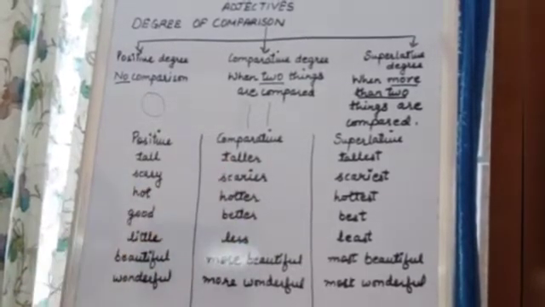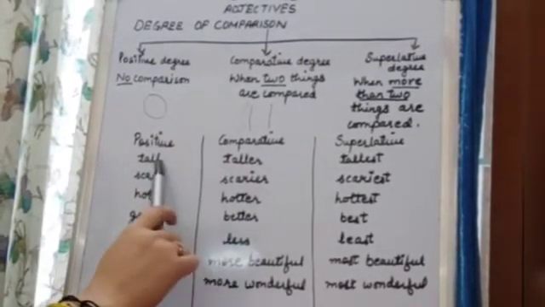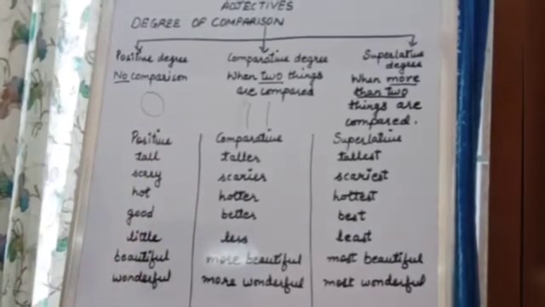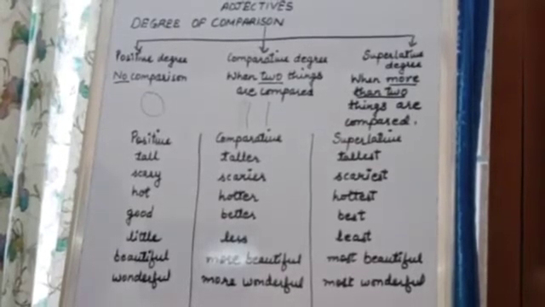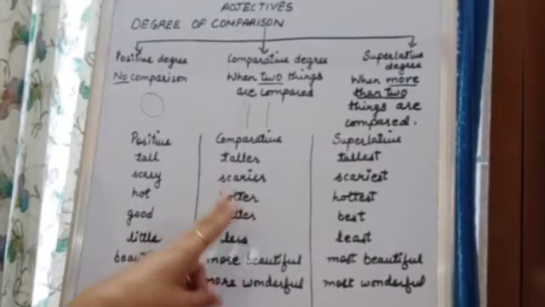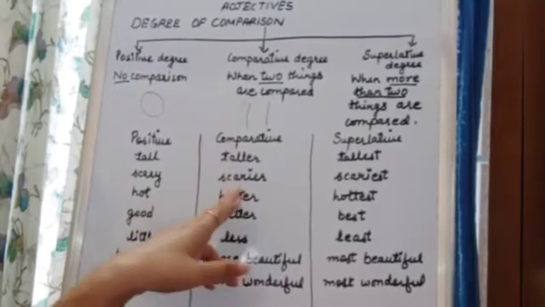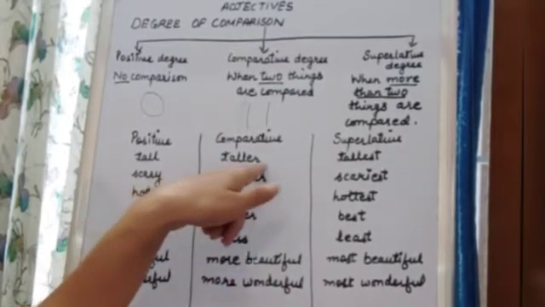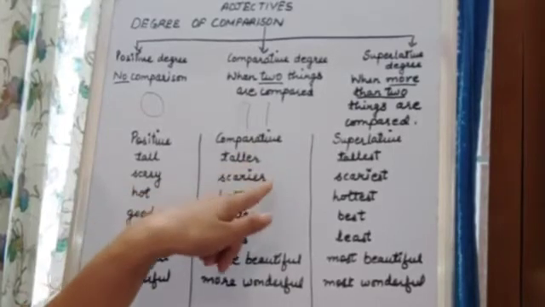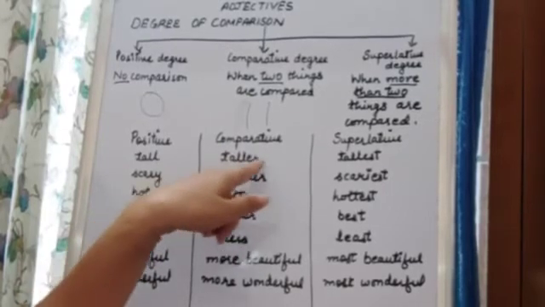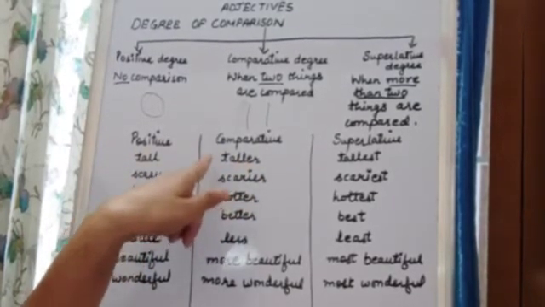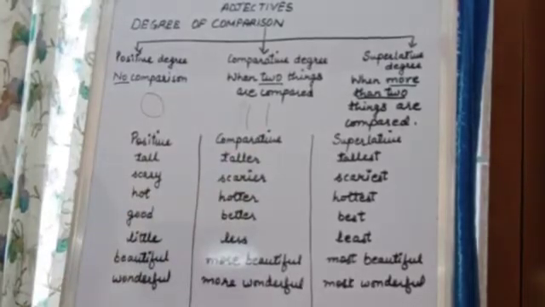Now comparative degree. What is the comparative degree of tall? Taller. Means here I am comparing two persons. So I'll give you an example. Shivam is taller than Akhil. Comparing two persons in this comparative degree. So I am saying Shivam is taller. I will not say Shivam is tall than Akhil. I will say Shivam is taller. I'll use comparative degree because I'm using two persons. Shivam is taller than Akhil.